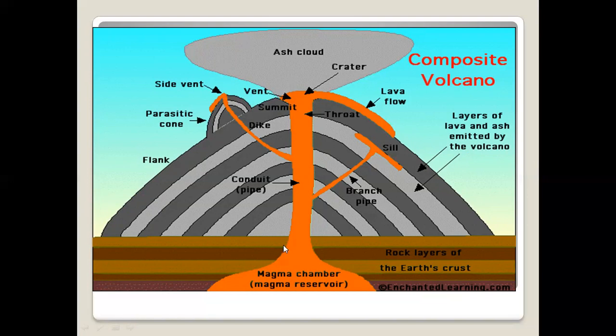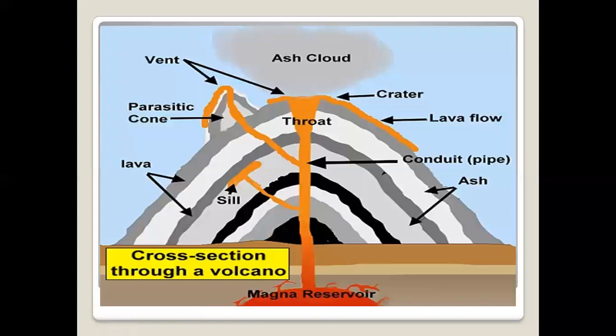Now let's have a look at another picture. Again you can see it's a magma reservoir. Then it's a sill. These are the layers of the lava, and then the parasitic cone, vent here, then the ash cloud you can see at the top, crater, lava flow, and this is your conduit pipe.